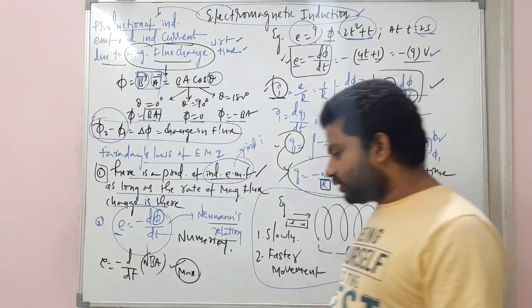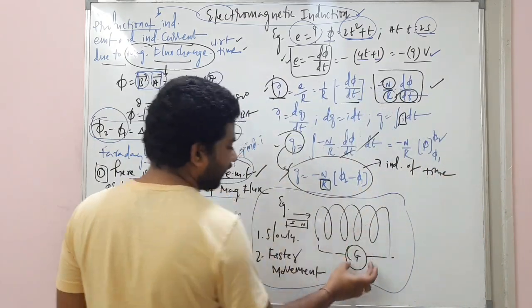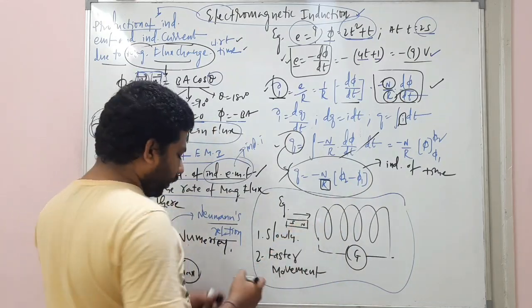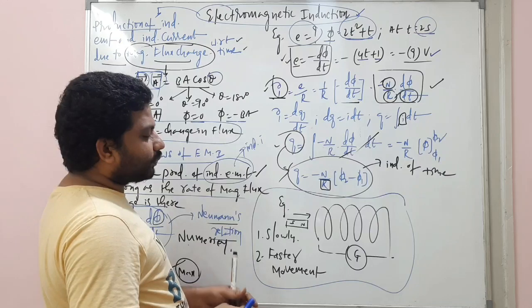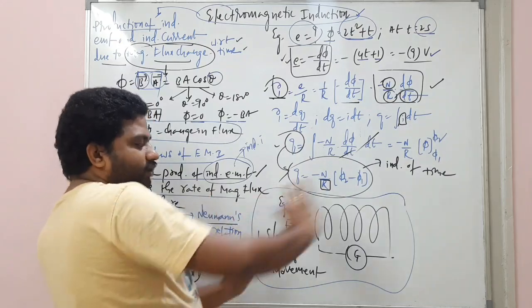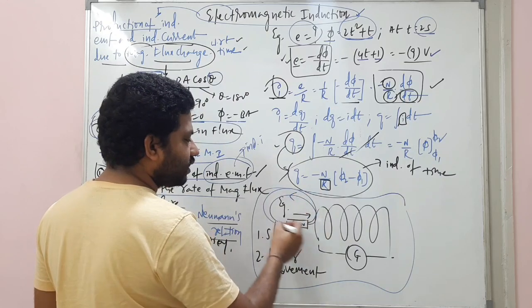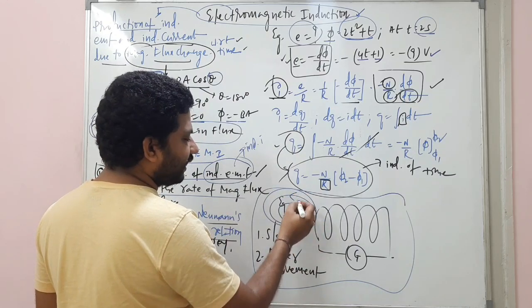Okay, coming back to this. So there is a coil like this, connected to a galvanometer, right? Imagine this is the coil towards which the north and south pole of a bar magnet is moving. My dear students, listen. The magnetic field lines move like this. So you know how they move outside the magnet and inside the magnet.